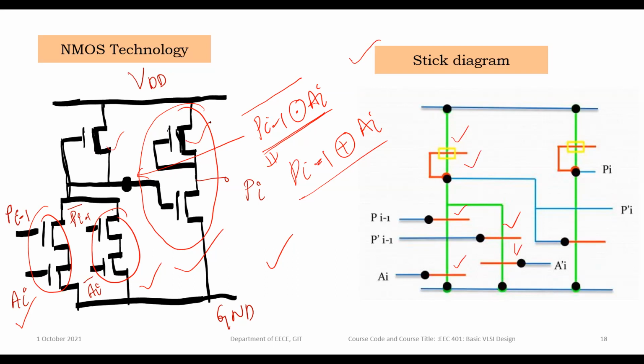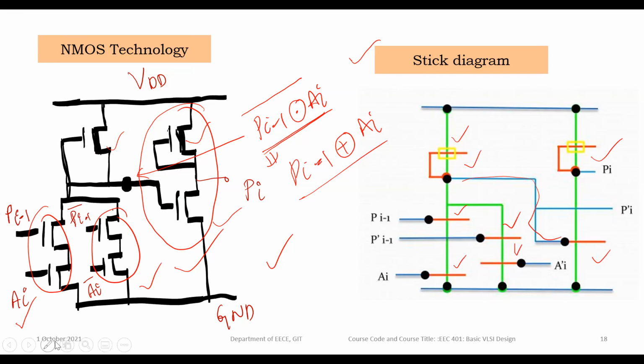This is the second stage, one load transistor and one pull-down transistor. This is the connection between the output and the input of this gate. This is the stick diagram of this NMOS technology.